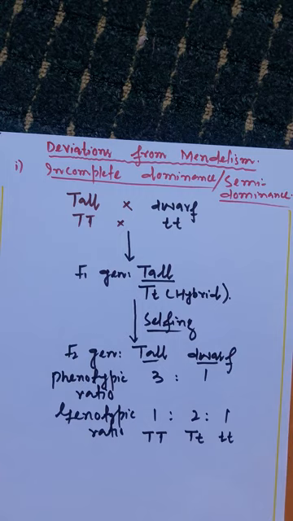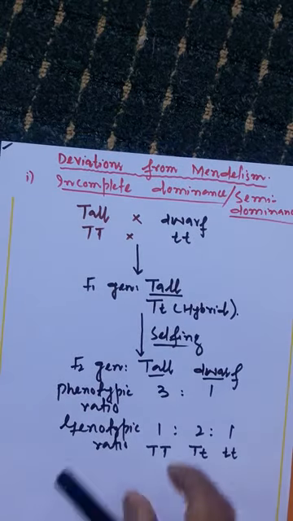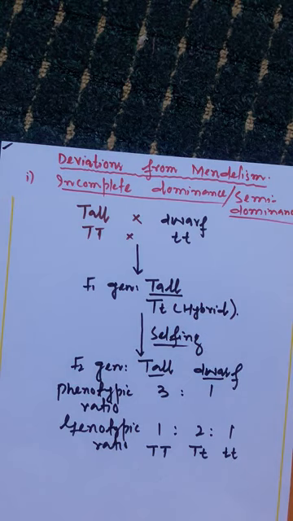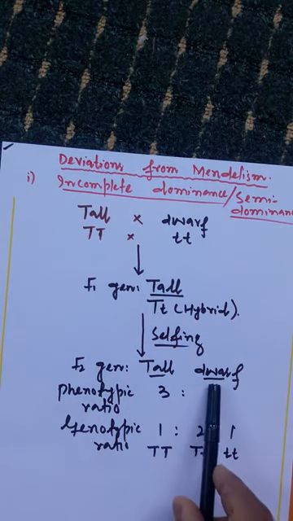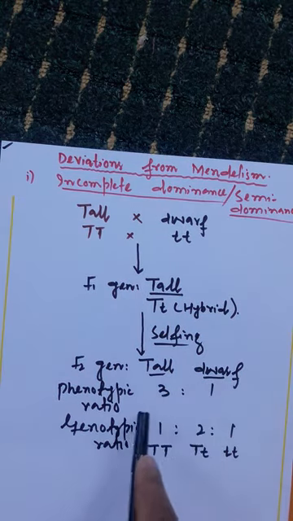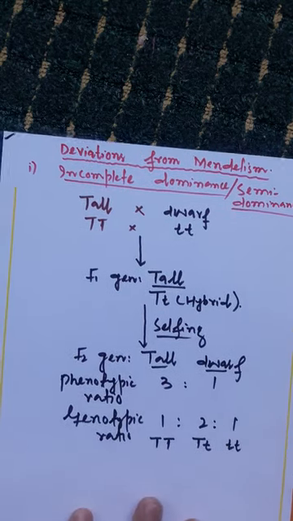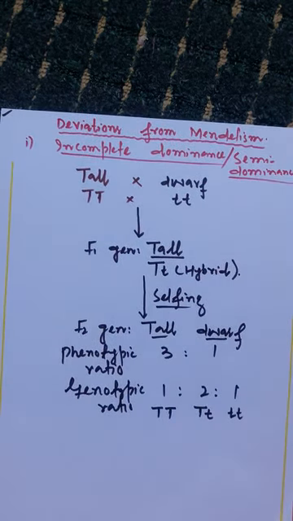So we remember that in the F1 generation only one trait appears, that is said to be dominant, whereas the other trait that remains hidden is said to be recessive. And in the F2 generation both traits appear in the phenotypic ratio of 3:1 and the genotypic ratio of 1:2:1. But the same types of monohybrid crosses were performed by Carl Correns.